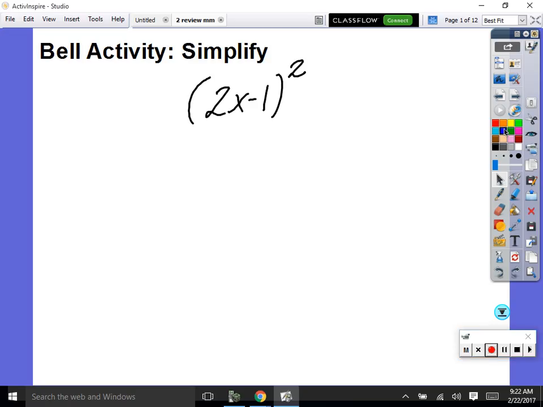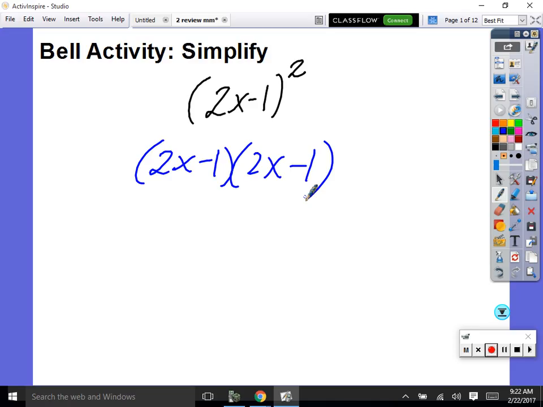Okay, guys, we did good at not breaking the forbidden rule. I didn't see anybody do that. So we would rewrite this as 2x minus 1 times 2x minus 1. But then some people got stuck. Well, it's all of this times all of this. So focus on 2x, multiply it through. What's 2x times 2x?